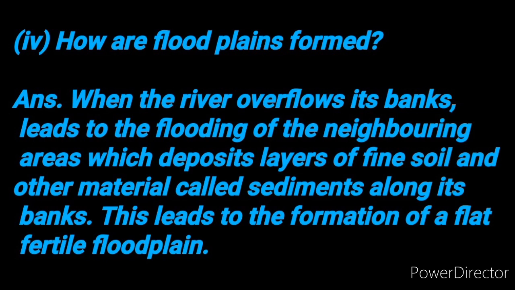The answer is, when the river overflows its banks, it leads to flooding of the neighboring areas, which deposits layers of fine soil and other material called sediments along its banks. This leads to the formation of a flat, fertile floodplain.